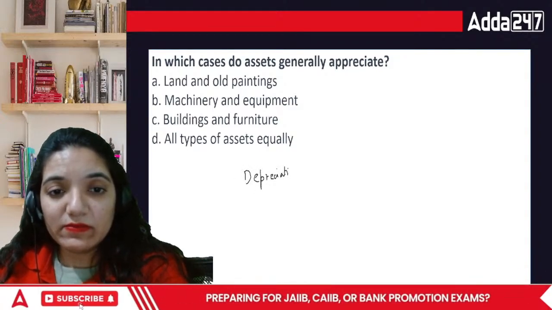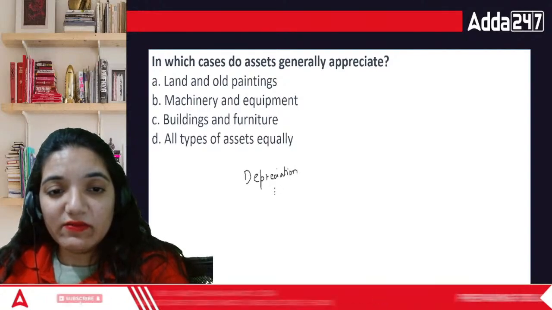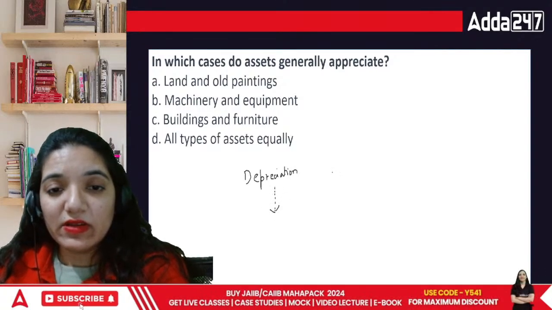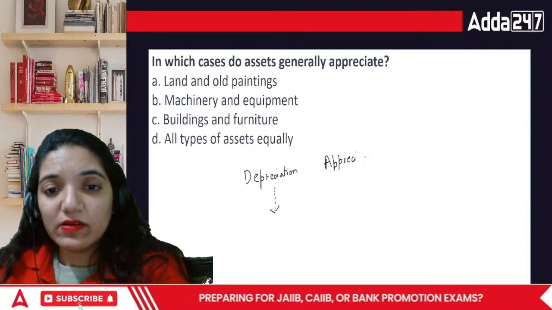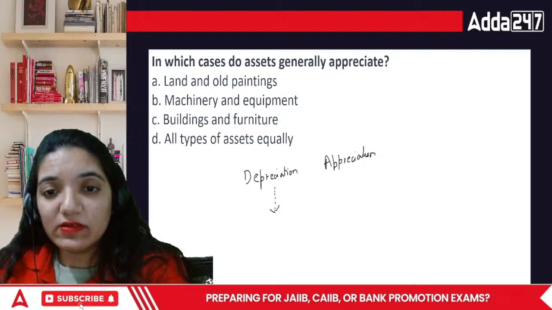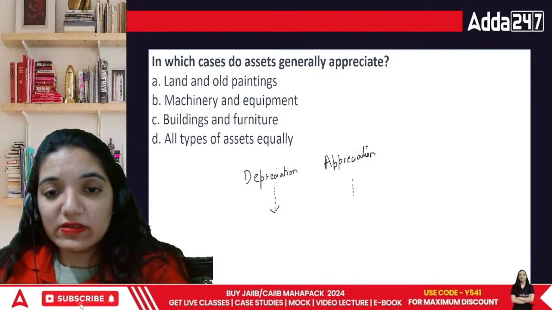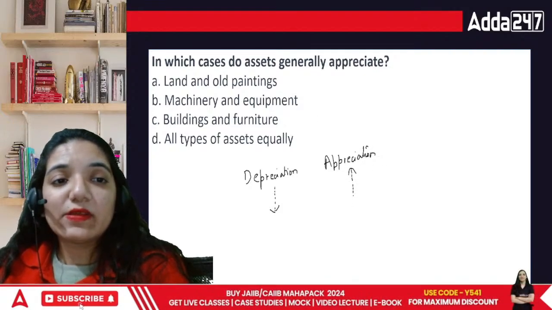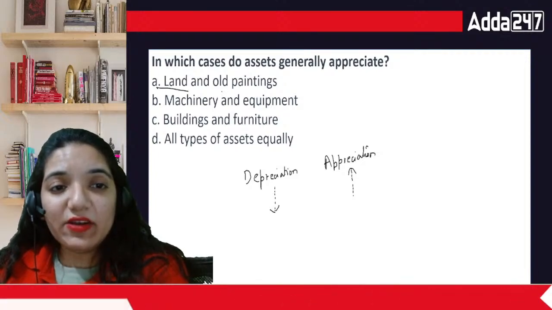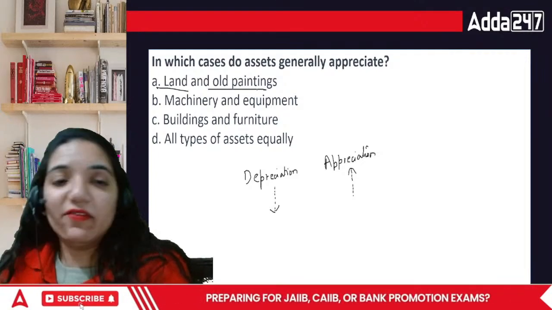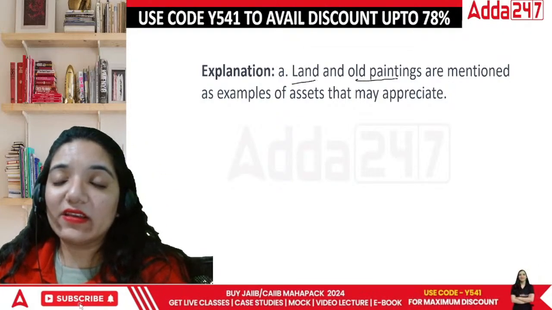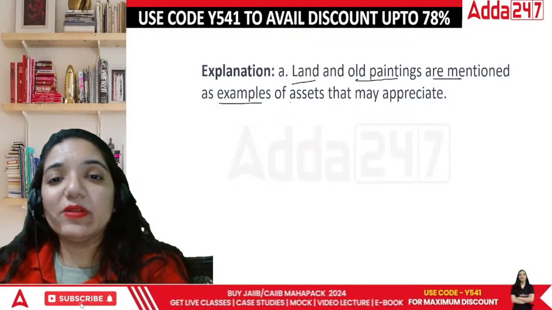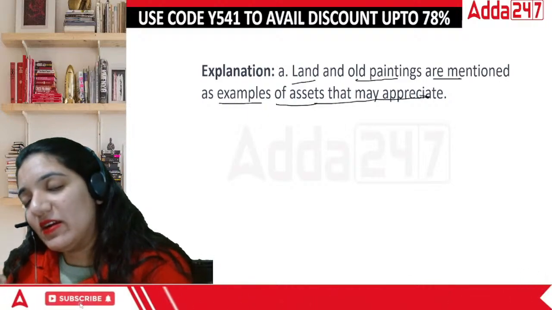Depreciation is the value reduction, and appreciation is the increase. So in this case, land and old paintings are to be covered in this area. The land and old paintings are mentioned as examples of assets that may appreciate.